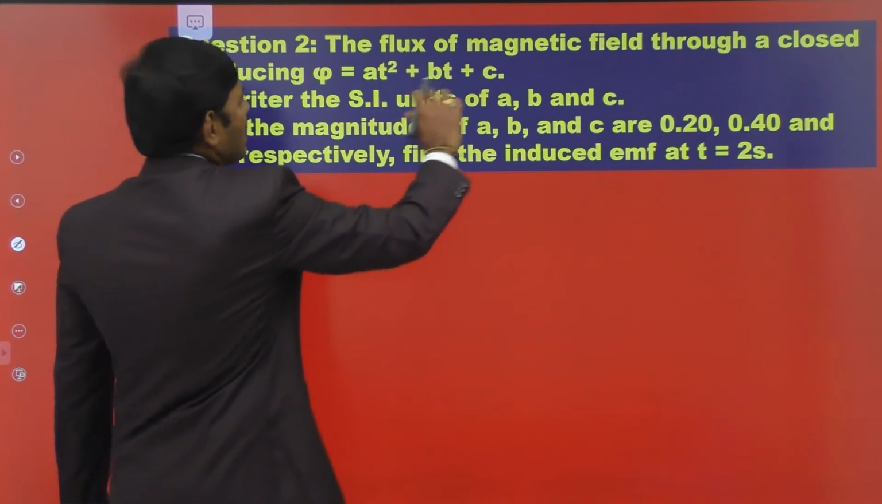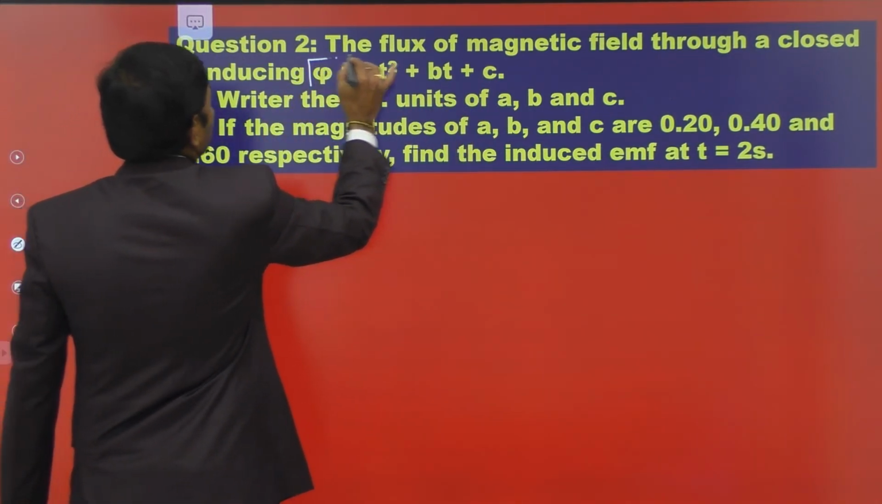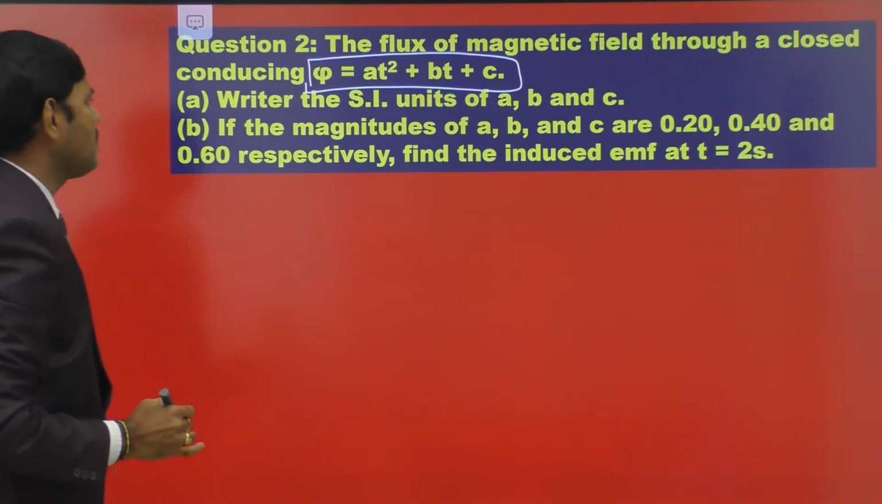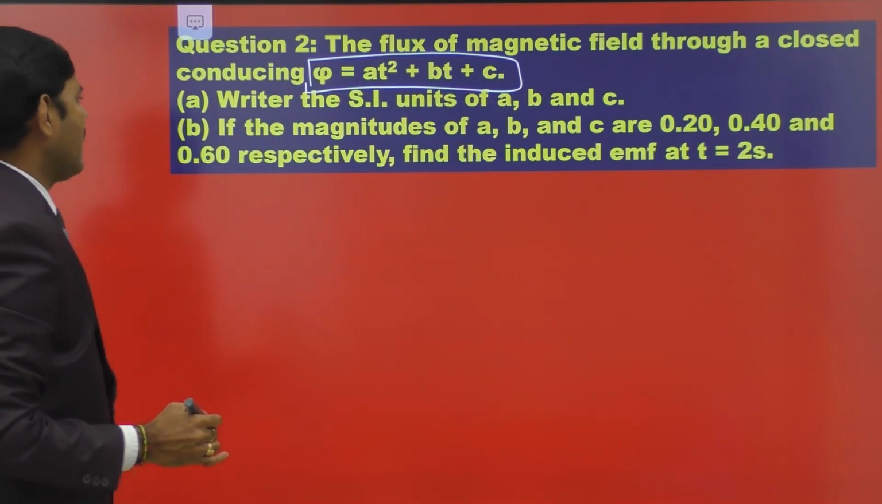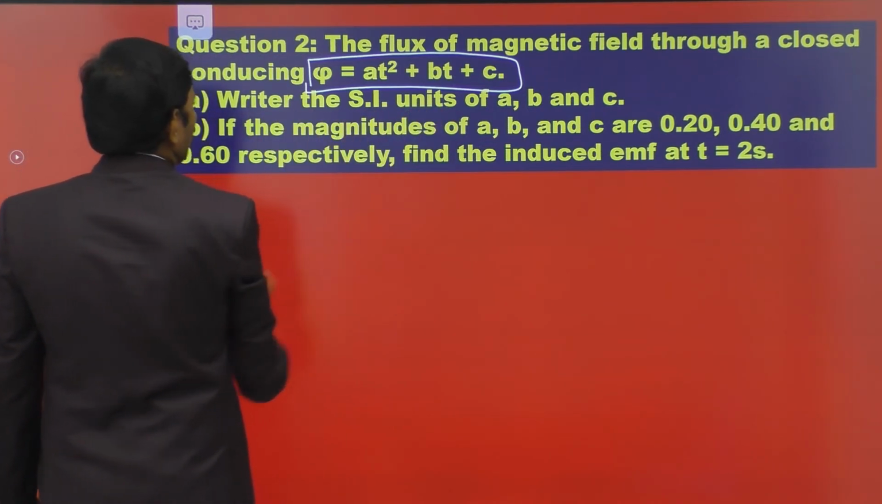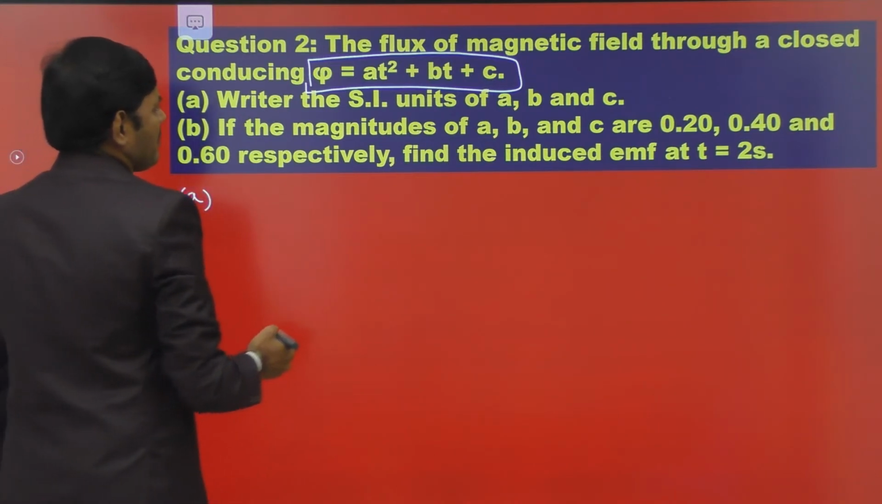Question 2. The flux of magnetic field through a closed conducting loop is given by this formula: phi is equal to A T square plus B T plus C. Find the SI units of A, B, C. First question: SI units of A, B, C.